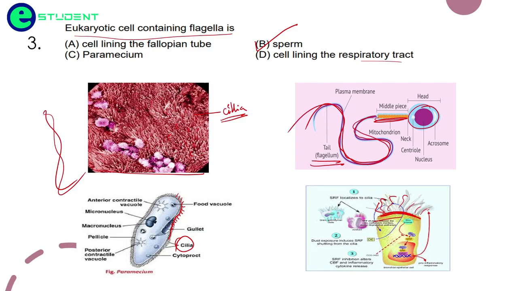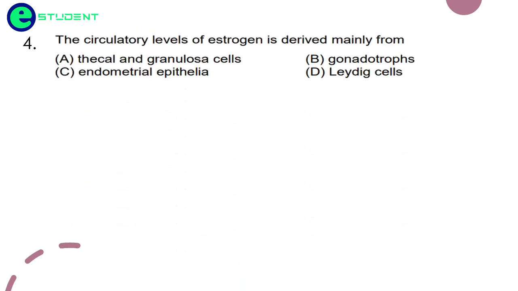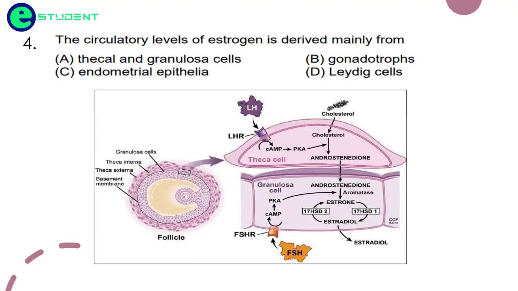Now friends, coming to the next question. The circulatory level of estrogen is derived mainly from? So, we see this diagram. This is a follicle, and this is a layer of the follicle shown in a focused way. You see here the estrogen is produced from the theca cells and the granulosa cells.